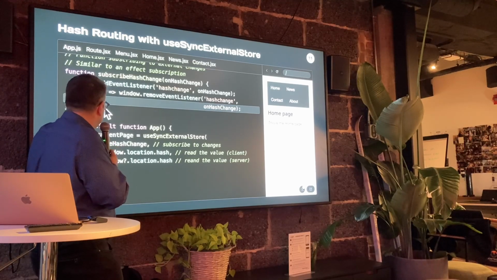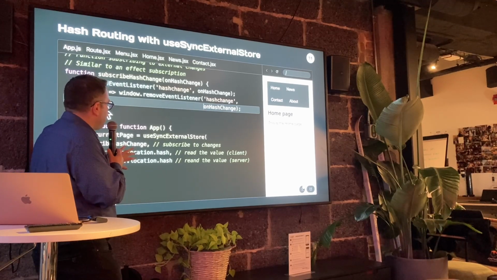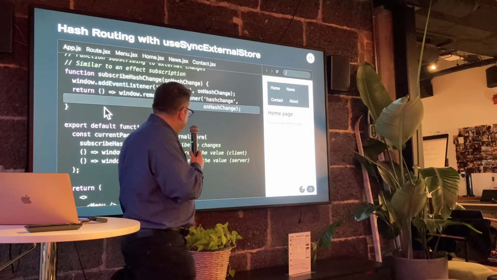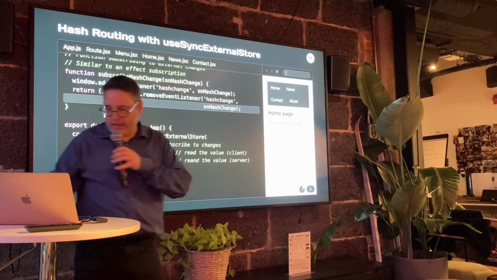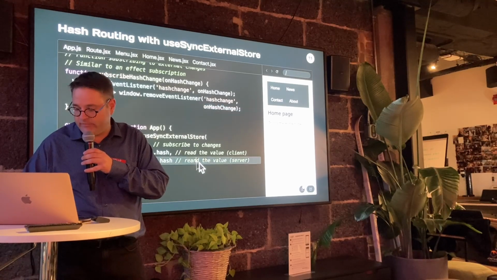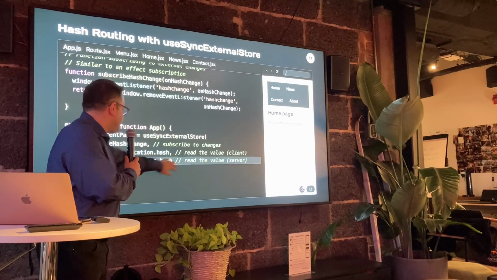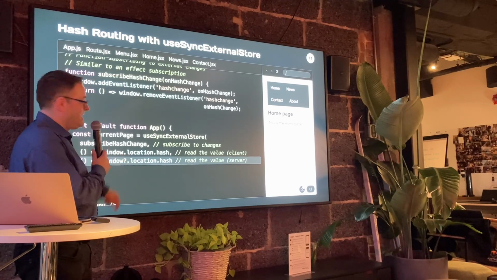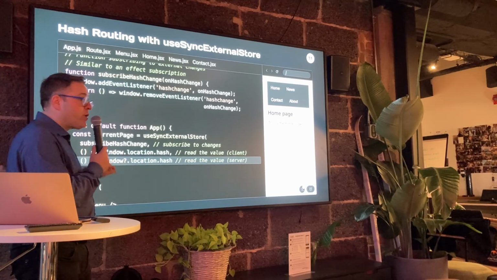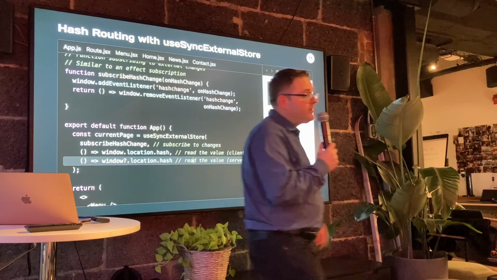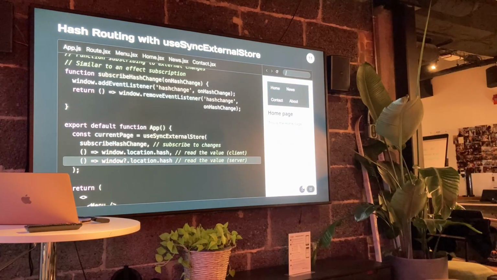And now we can see we have our subscribe hash change, and here we've got 2 things: how we're going to read the value, on the server and on the client. And we have another error here, but hey, I can correct it live. There we go. Read the value, server. So this reads the value on the server when we have server-side React. Now this React here doesn't use server-side, so this is just for show. This is not working at all. But if I had a different way of reading this value on the server, I could write some code for that.